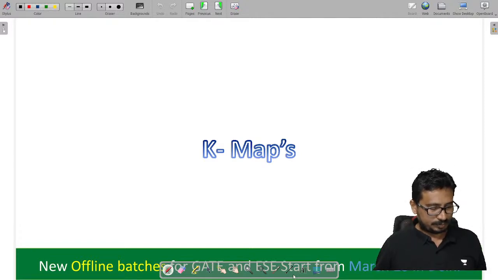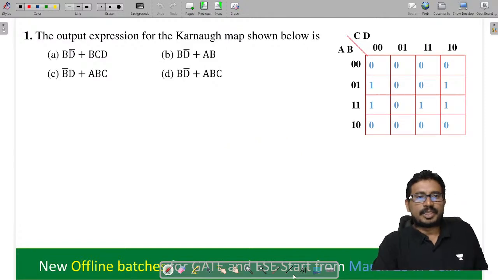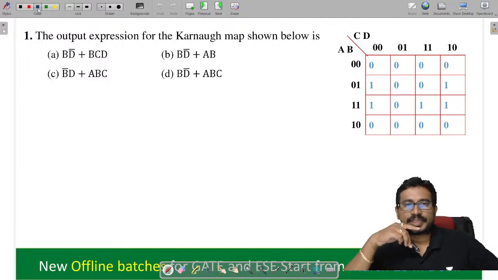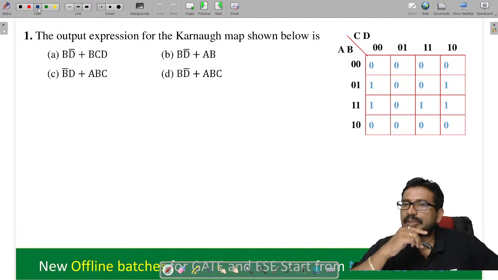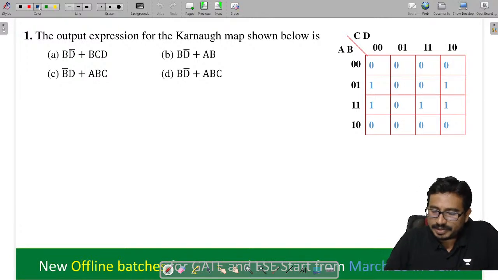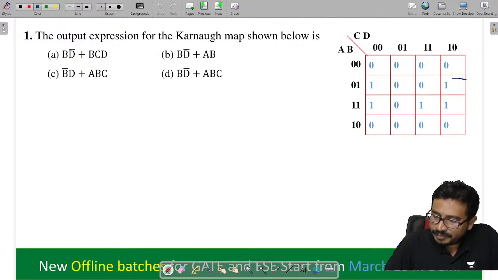Now take the first problem. The output expression for the K-map shown below is. Tell me what could be the option here, K-maps. सबसे पहले बोलिए, now here, is it possible to do any quad? Quad possible or not? You tell me. Yes. This I can do as a quad. I can do. Tell me all of you.